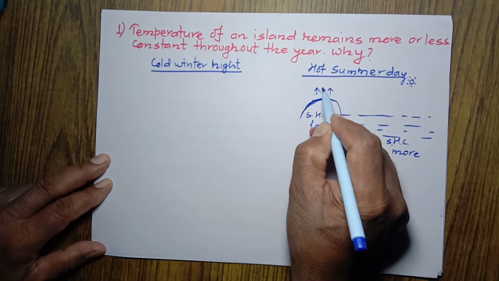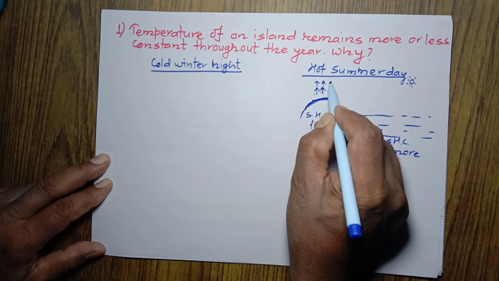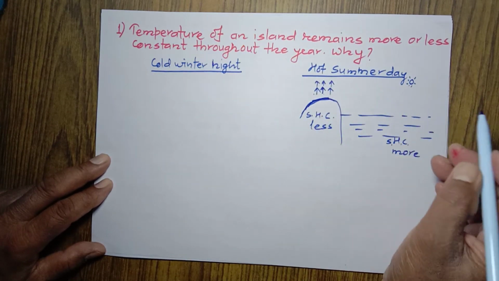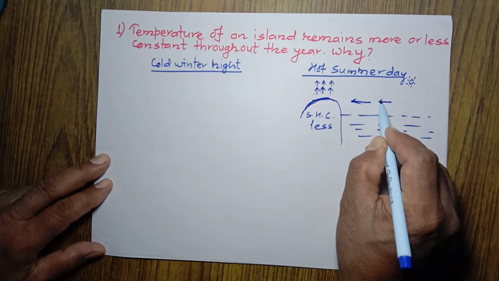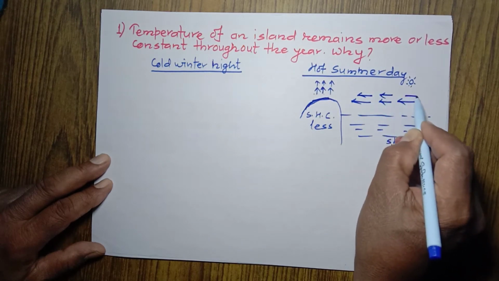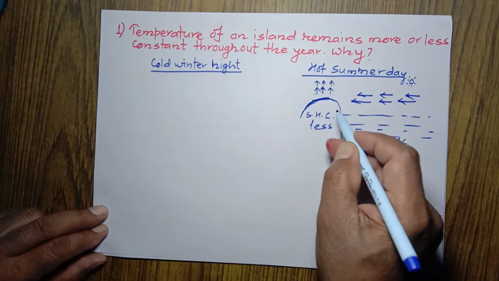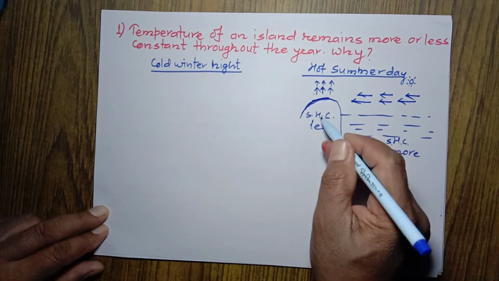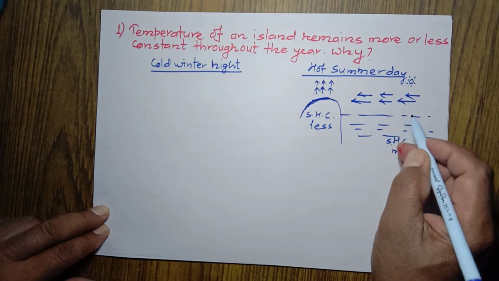Because of being hot, it becomes light and it moves up. And when it moves up, the cold air blows from the sea to the land, because this is a convection current. The water is comparatively colder than this land because its specific heat capacity is more. That's why land's temperature rises quickly, but the water's temperature rises slowly.